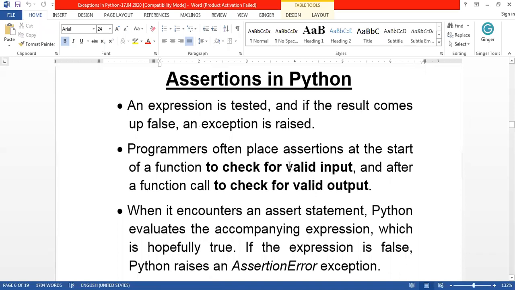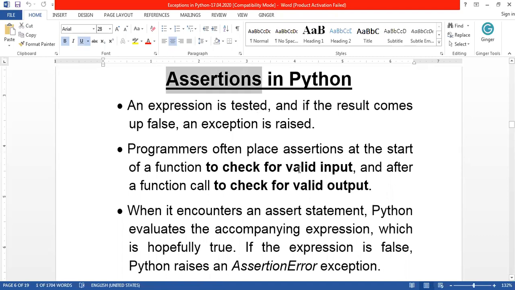Next, we are going to see what an assertion is. Assertion is also one type of error handling. When can this assertion be used? When you want to execute particular code based on a certain condition. If this condition is satisfied, then the code has to be executed. If the condition is not satisfied, then it has to show some error message. So let's see this example.